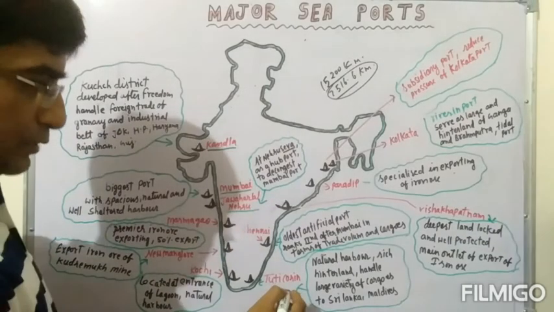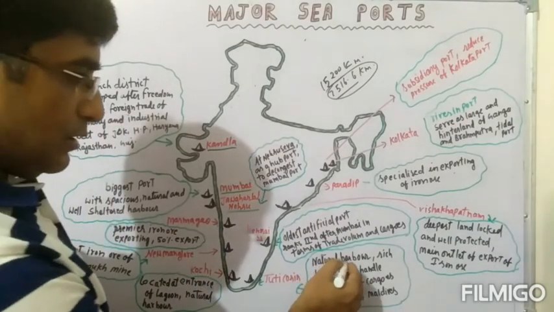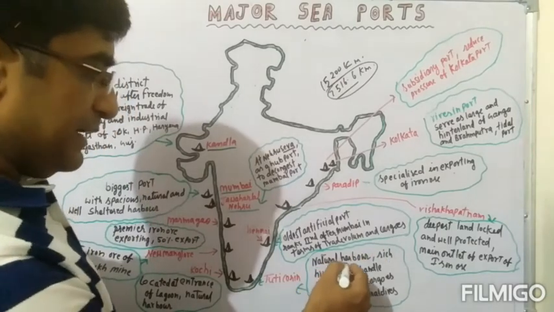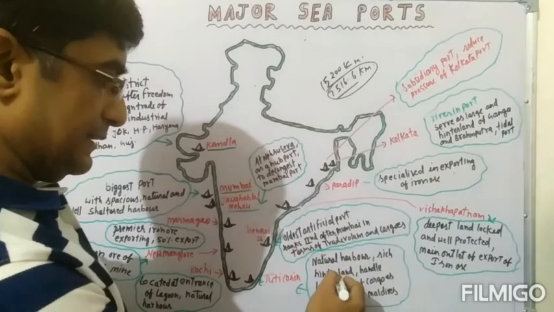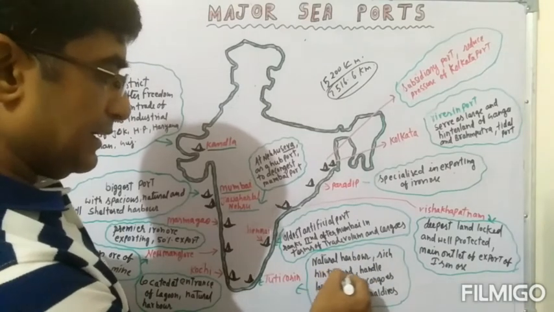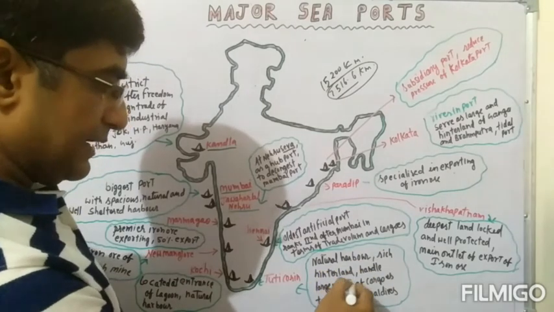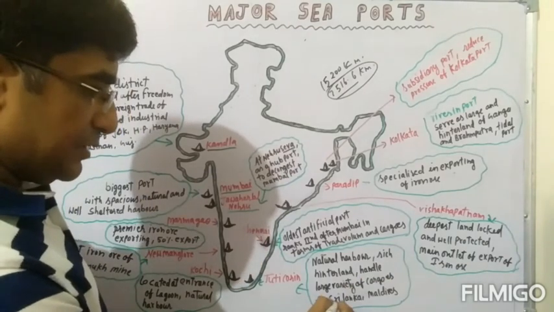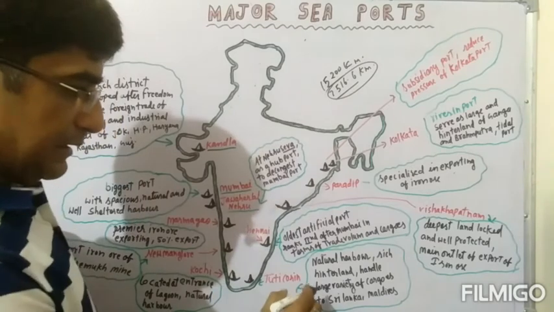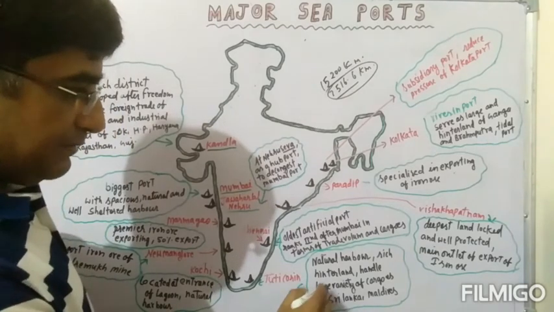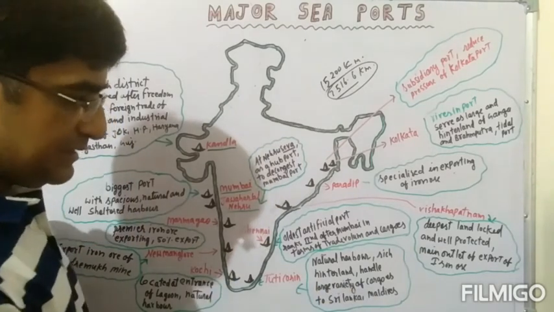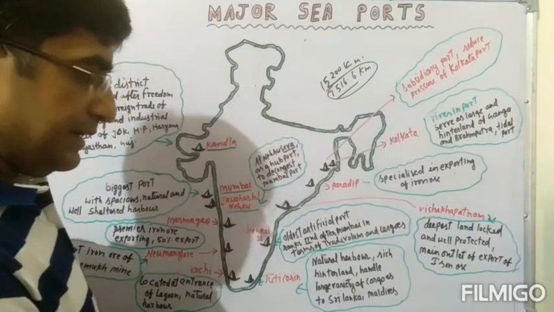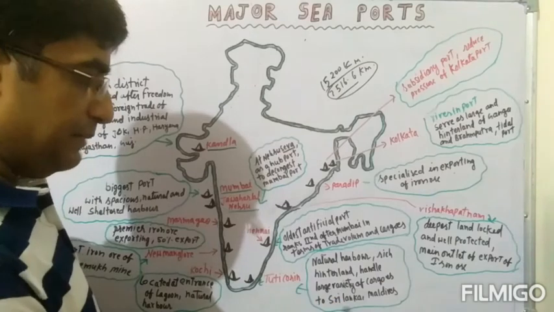So student, this is the Tuticorin port. It is a natural harbor. Natural harbor means it was made not by man-made possibilities. It has a rich hinterland and handles a large variety of cargo ships, and it also deals in trade with Sri Lanka and the Maldives. Cargo ship means the kind of ship which is used to transport containers or heavy bulky material.